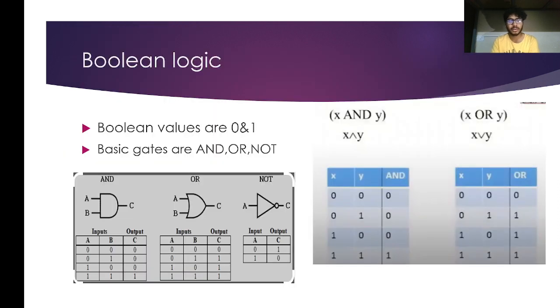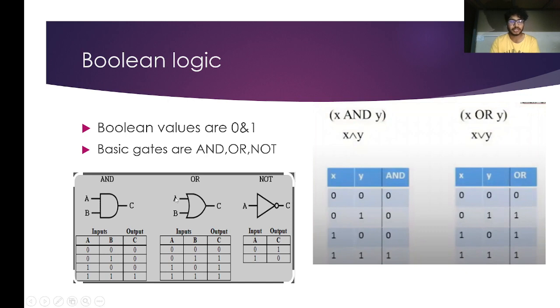Boolean logic. Boolean logic is basically divided into three types. It's AND gate, OR gate, and NOT gate. AND gate is basically whatever the input you give, if it contains a zero, the output will be automatically zero. And the only exceptional case in AND gate is when both the inputs are one, the output becomes a single one. And coming to OR gate,